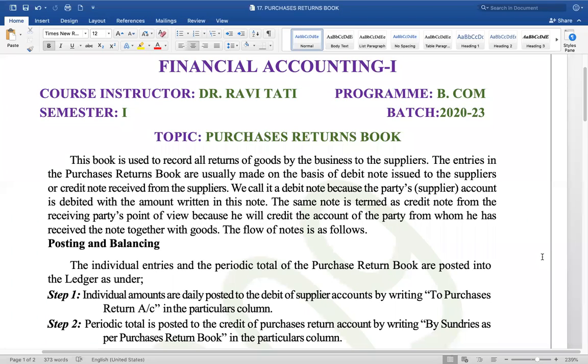When you are doing business, you can do two types of business. One is to buy goods from X and sell the same goods to A, B, C, D, E, F and so forth, or 1, 2, 3, 4, 5 kind of customers.